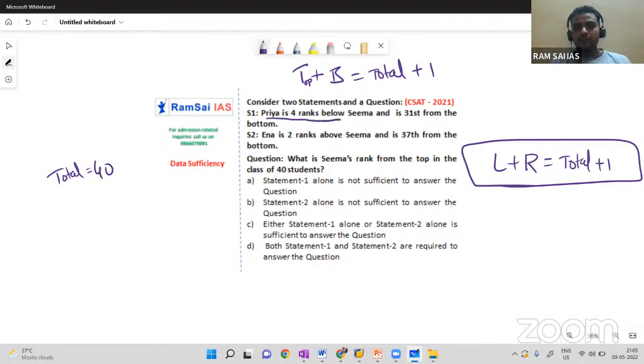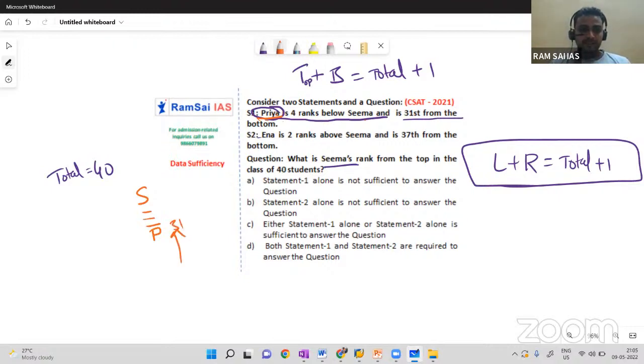Priya is 4 ranks below Seema and is 31 from the bottom. Okay, who is Priya? We need to find out Seema, right? Here we have a relation between Priya and Seema. Priya is 4 ranks below Seema. If Seema is here, 1, 2, 3, and 4 should be Priya. What is Priya's rank? Priya's rank is 31 from the bottom.